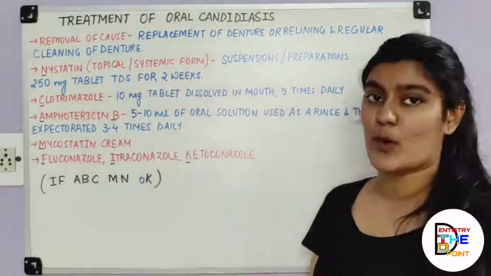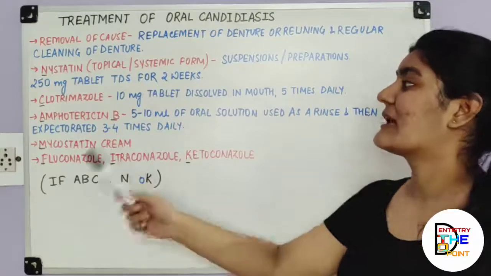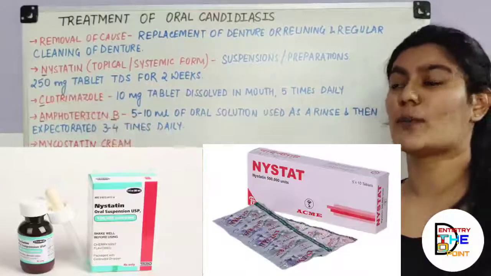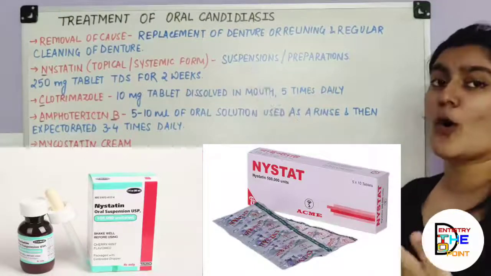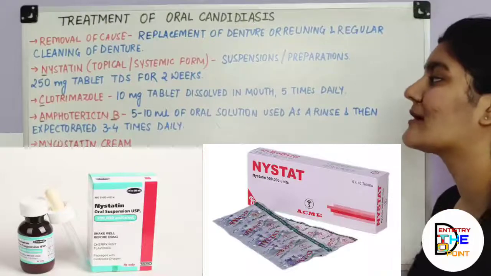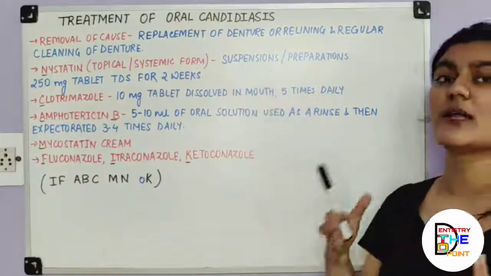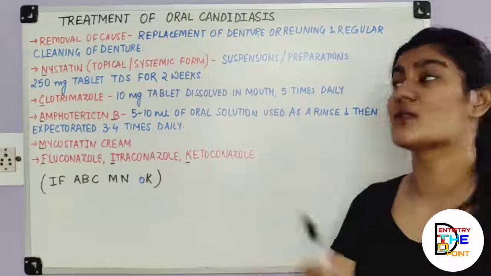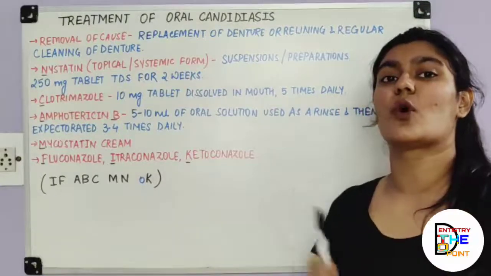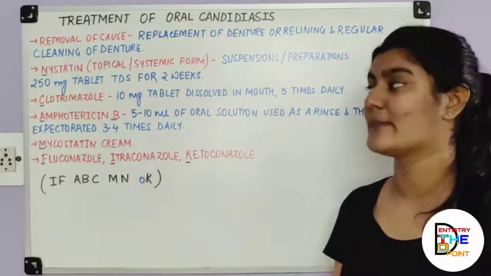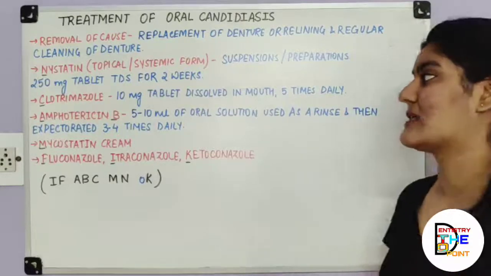Next is the most important thing, the most common antifungal agent you must always have been hearing about, which is nystatin, in topical or systemic formulation. It is given as suspensions, preparations or tablets of 250 mg thrice a day for 2 weeks. This gives clearly good results, and the chances of recurrence with this are relatively low. The chances of recurrence are more unless it is complicated with endocrinopathies. Otherwise, nystatin plays a very good role in eliminating candidiasis.